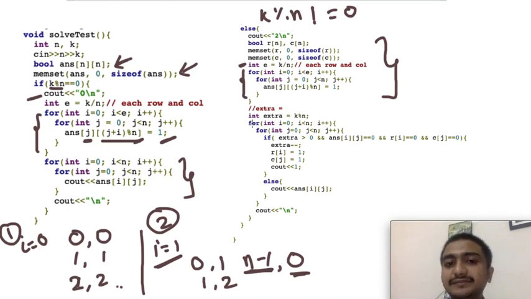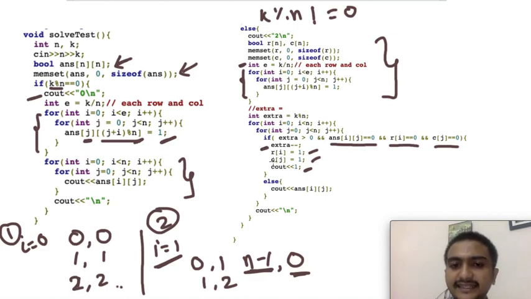Then for the extra elements, I'm checking if the element in the answer at a specific position is equal to 0 and that row is still not filled and that column is also not touched yet, then I'm marking the row and column as touched, and then I'm outputting 1 instead of 0. And then I'm subtracting 1 from extra.